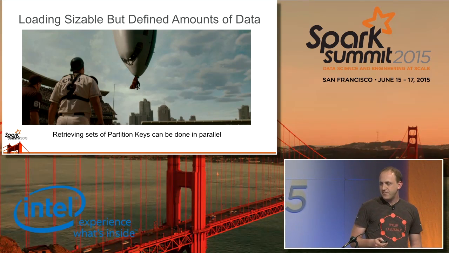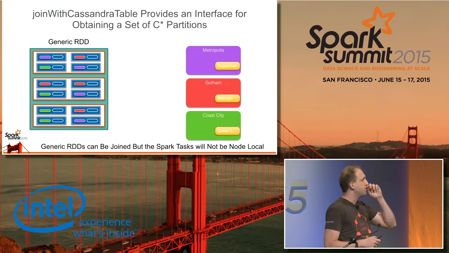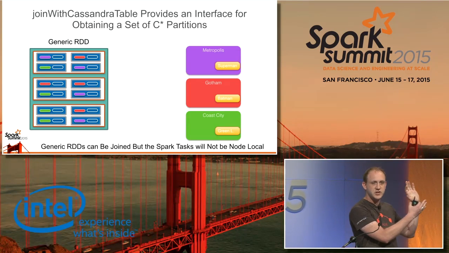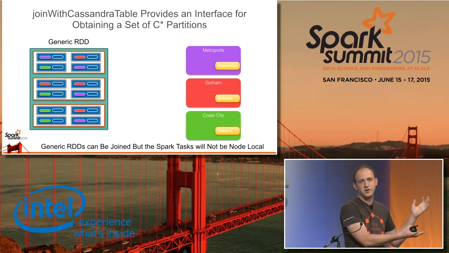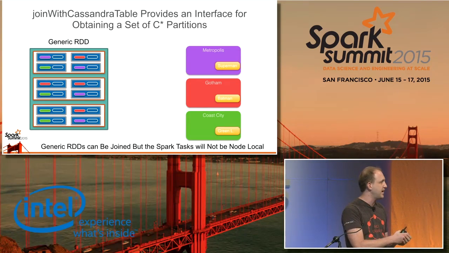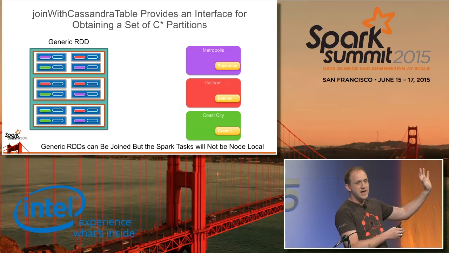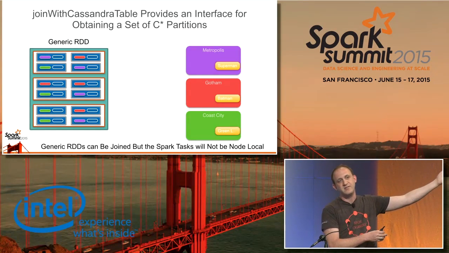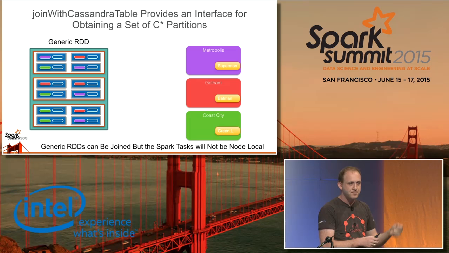So for this, we have a function called join with Cassandra table. And this basically says if you have a generic RDD filled with partition keys and some other amount of data, we'll provide you a method to automatically parallelize that and request data back out of Cassandra.